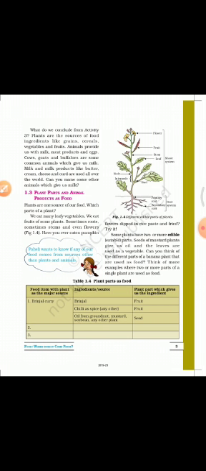Some plants have two or more edible parts. Means in a certain plant you can eat the flowers as well as the fruit. We can consume the fruit and flower of the plant.